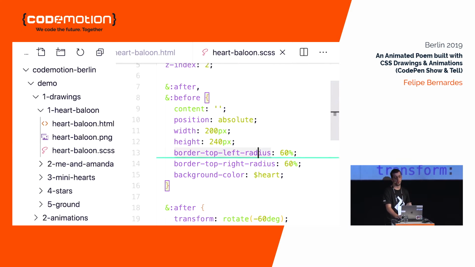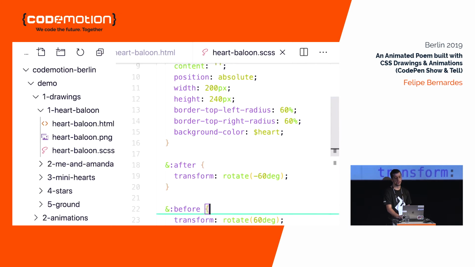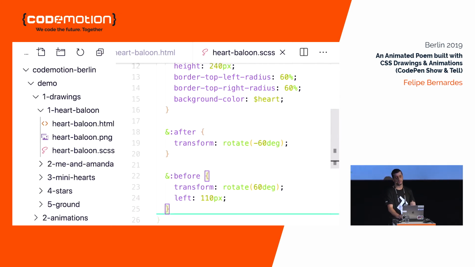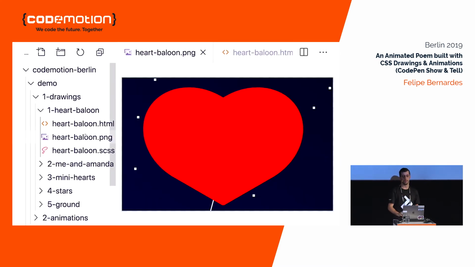And the top and right borders are round, okay? Here I'm setting the color. And lastly, what we do is to rotate differently the after element to minus 60 degrees and the before element to 60 degrees. In a way, they look like this. And that's the result. Okay, follow me?